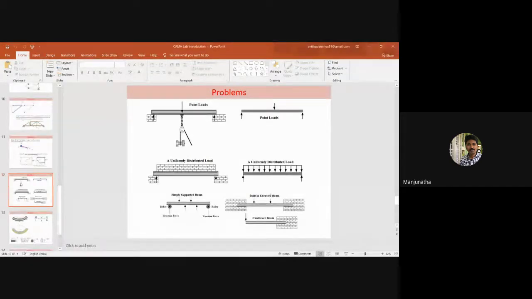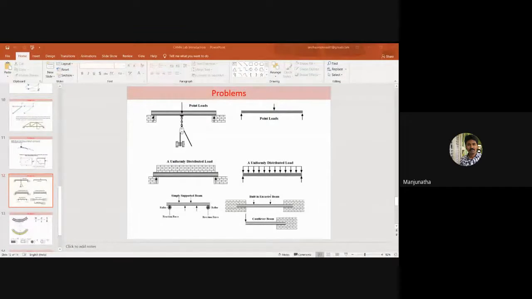Is that clear? Yes, sir. Fine, good. I am highlighting these concepts because when I analyze a beam using software, we need to understand these concepts first. We need to get aware of them. Then only it will be easier for us to resolve any kind of beam in the ANSYS environment.